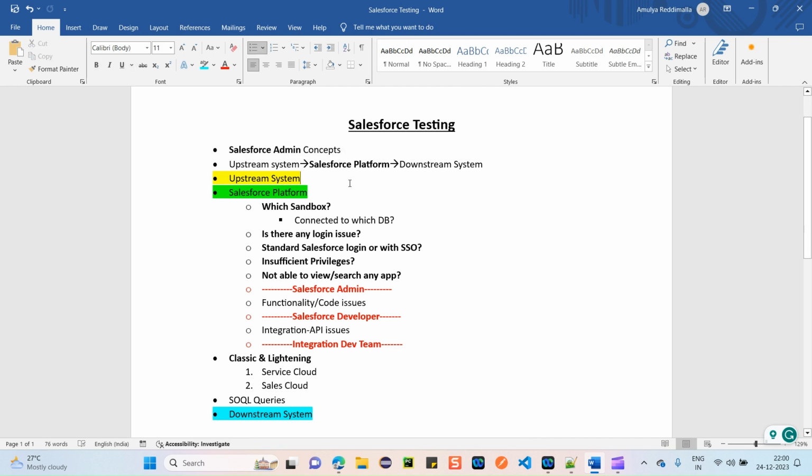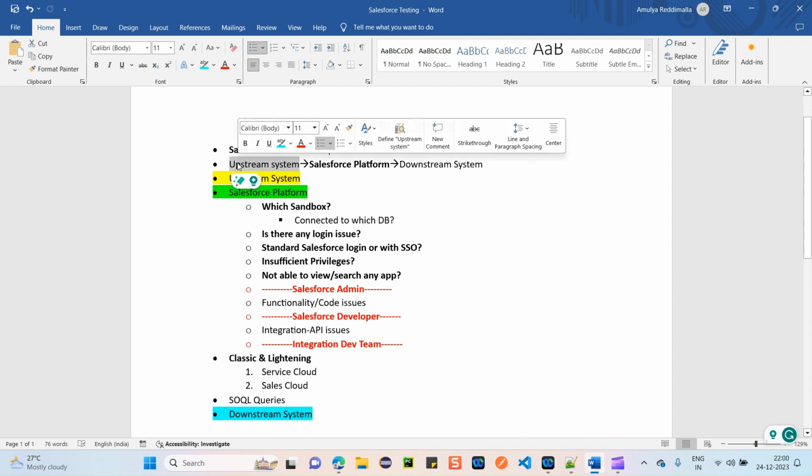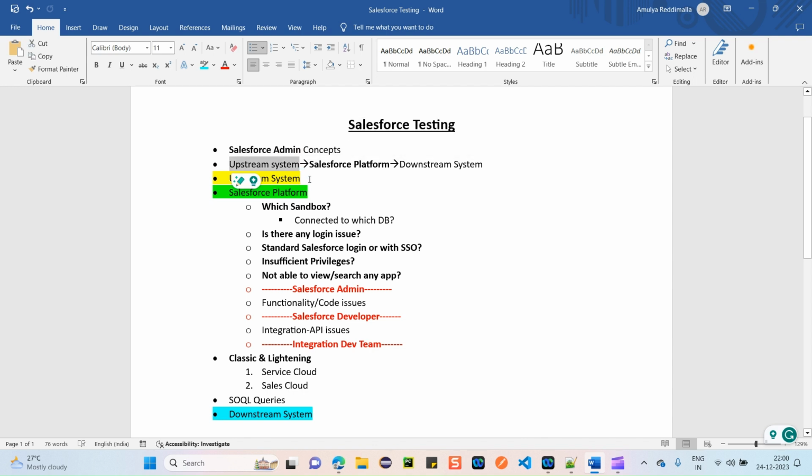Now the next thing is, Salesforce testing means you're not only going to test on the main Salesforce platform, because sometimes it depends on the project you're working on. Sometimes there might be an upstream system. Upstream system means the data into Salesforce might flow from this system. There might be some other system, some other application, which is integrated with Salesforce.